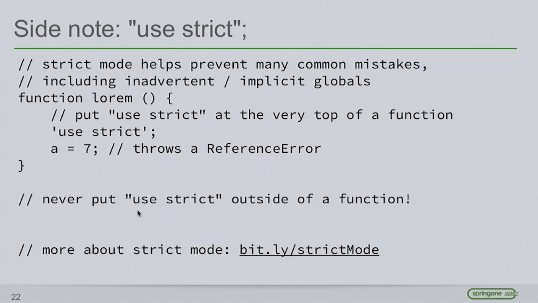You can also put useStrict outside all of your functions, the global scope, but don't do this. This has burned many people. Because if you have any third-party scripts on the page that aren't expecting strict mode, they will fail. And so I encourage you to learn more about strict mode. I use it a lot. Here's a link here. I got some links at the end as well. Because it fixes a number of those problems that were introduced from the early days.